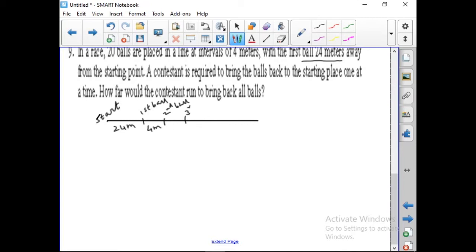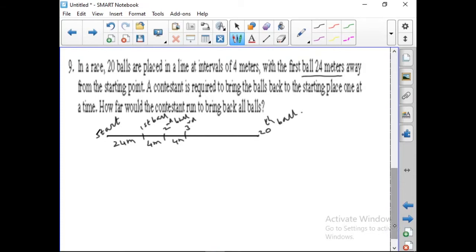The third ball is here, and the distance is 4 meters. It goes up to the 20th ball. So totally there are 20 balls. Before 20 will be 19, and the distance between the 19th and 20th will be 4 meters.